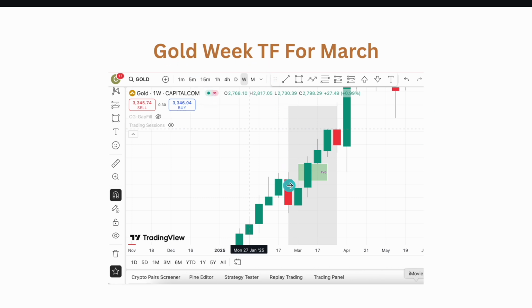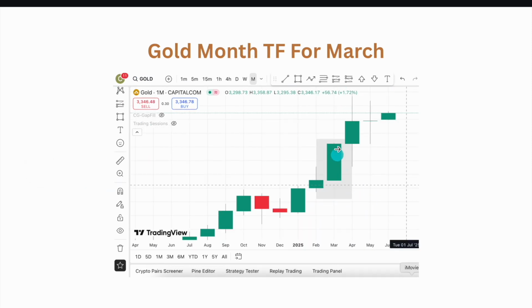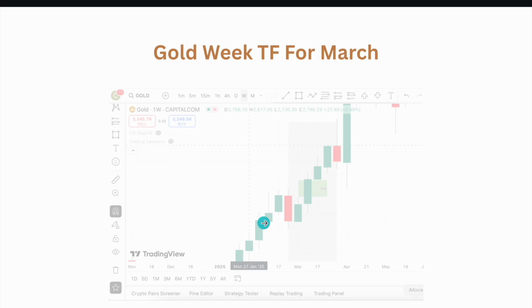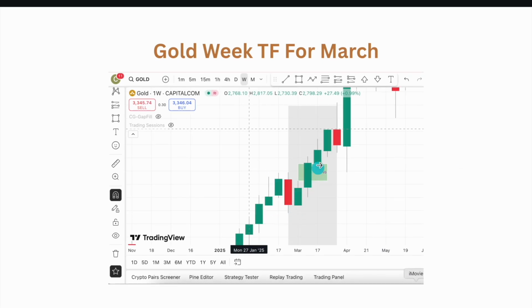Let's see the same month of March on the weekly time frame for gold. What happened? That disrespect candle was disrespecting the February swing high. How? In the disrespect candle, we have this fair value gap, a weekly fair value gap, which is a breakaway fair value gap. Why is it a breakaway fair value gap? Because the third candle close is above the second candle, or expansion candle, high. So this is a breakaway gap, right?